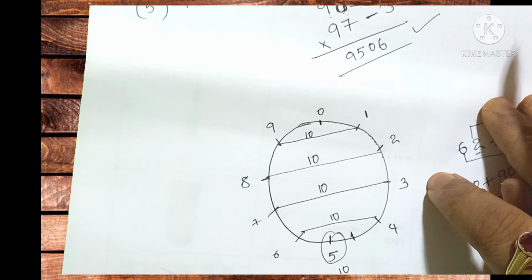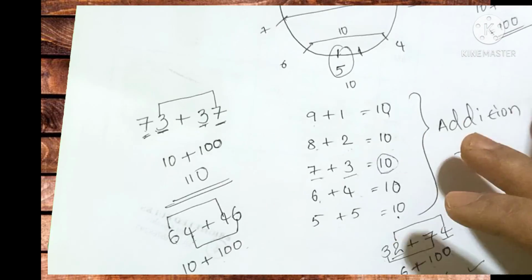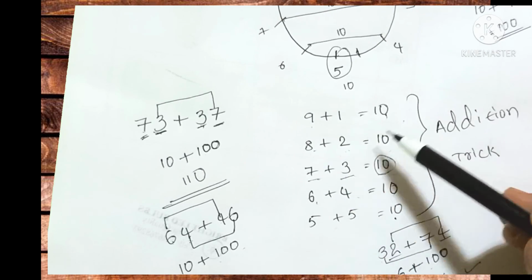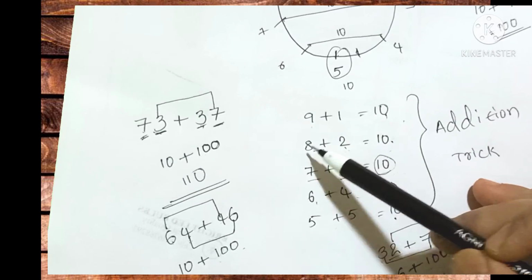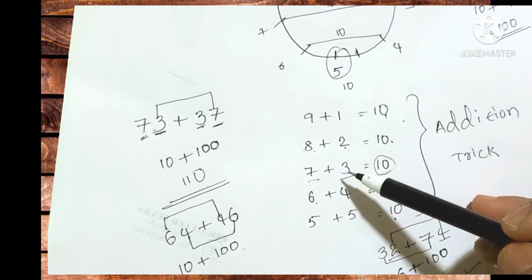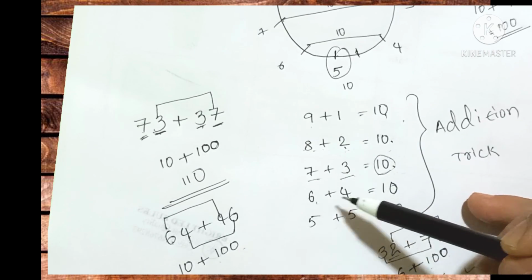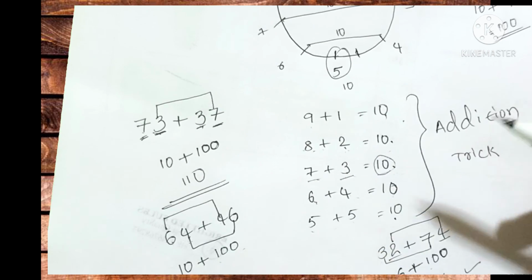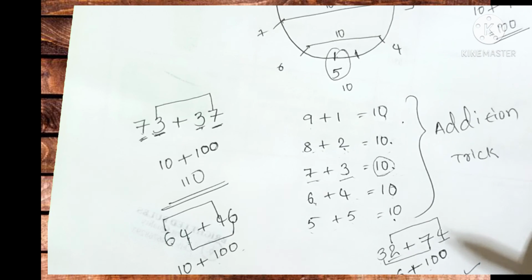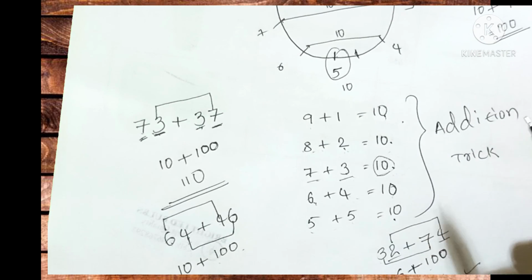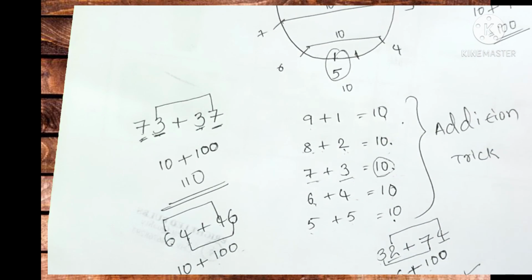Other than these numbers, no number should get the 10. 5 plus 1 is not getting 10 and 6 plus 1 is also not getting 10. So everything, that is 9 plus 1 is a 10, or 8 plus 2 is a 10, or 2 plus 8 is equal to 10. Whatever, 3 plus 7 is also 10, 6 plus 4 is also 10, 5 plus 5 is also 10. If you do any kind of changes, the numbers should be like this.